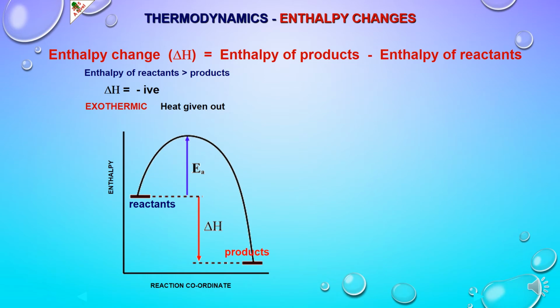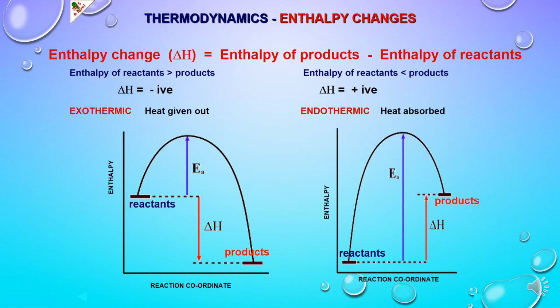So that equivalent heat is given out by the system to the surroundings, and these kinds of reactions are said to be exothermic reactions. And in these reactions, delta H is actually negative. The sign convention for exothermic reactions is negative because the heat is given out or released by the system. So it will result in a decrease of enthalpy content of the system. Hence delta H is given a negative sign.